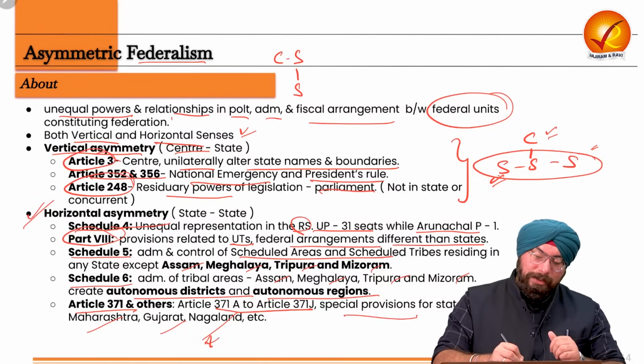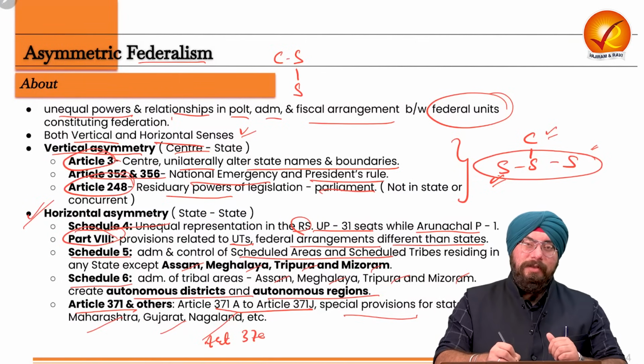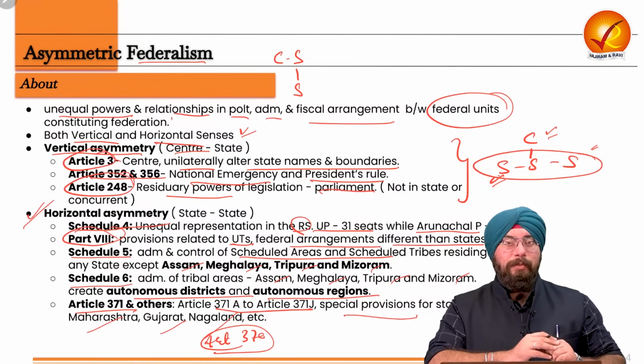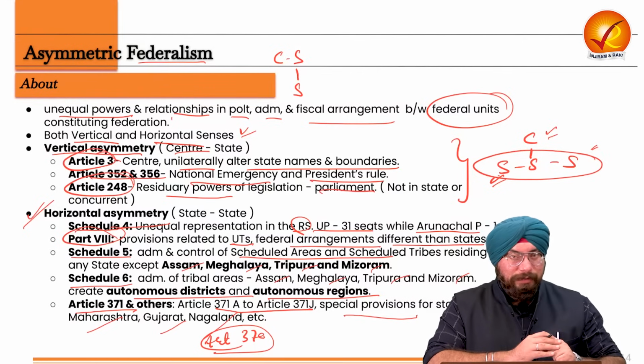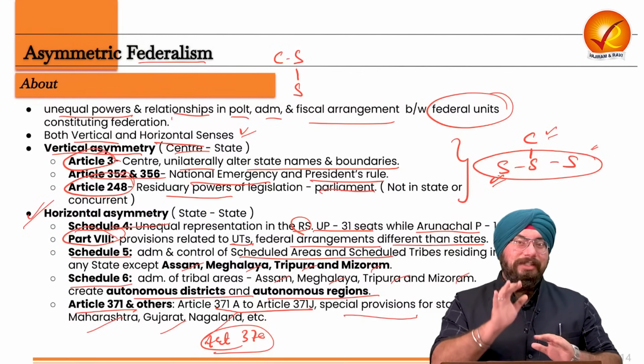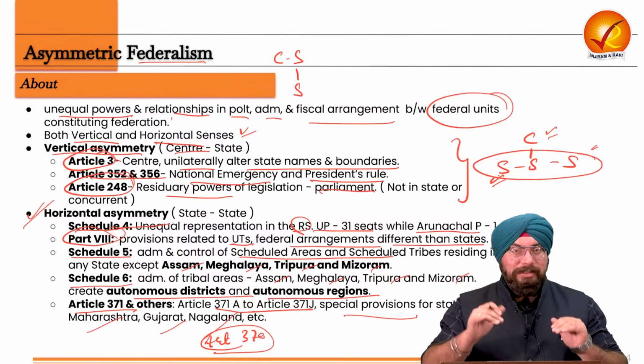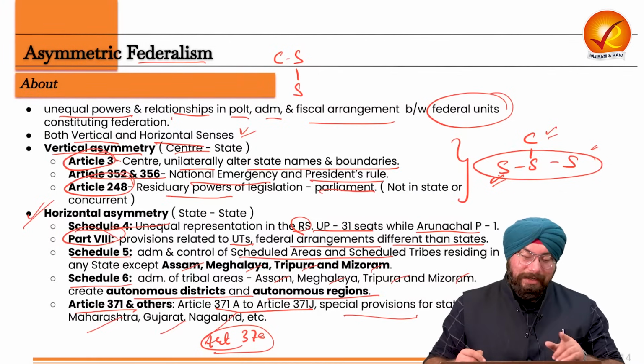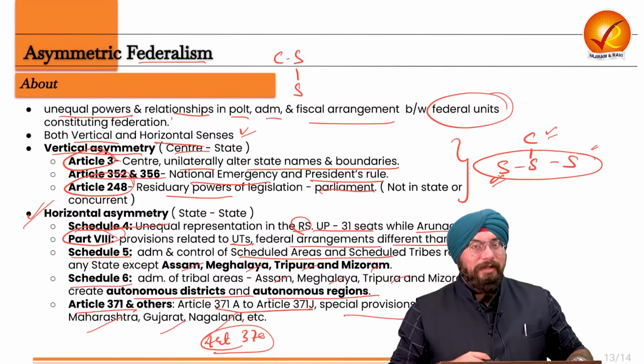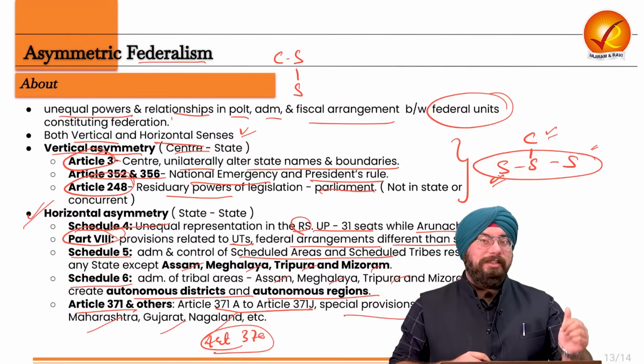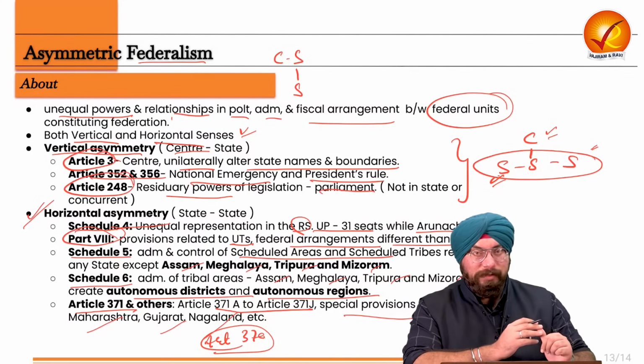And also there was Article 370, which earlier gave special power and special treatment to the state of J&K. So again, creation of asymmetry amongst the states themselves, creating an asymmetric federalism, a horizontal asymmetric federalism.